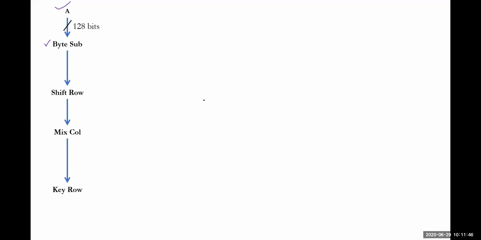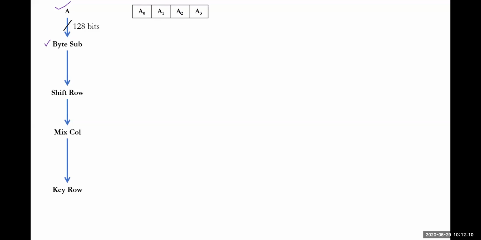Then what would be taken? At the byte substitution level, look at this. It's very important to remember, or to draw this particular diagram in our final examination. Already I have told you it could be split into a number of bytes. It could be split into 8 plus 8 plus 8 plus 8, totally 32 bits.